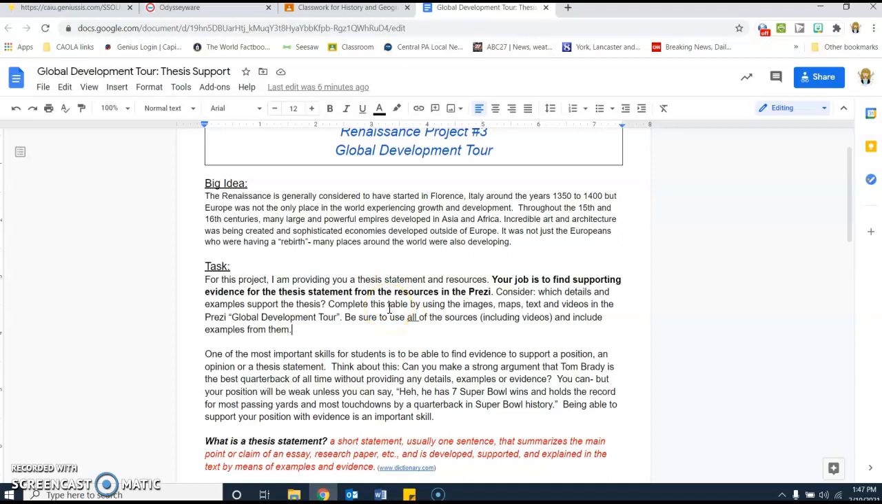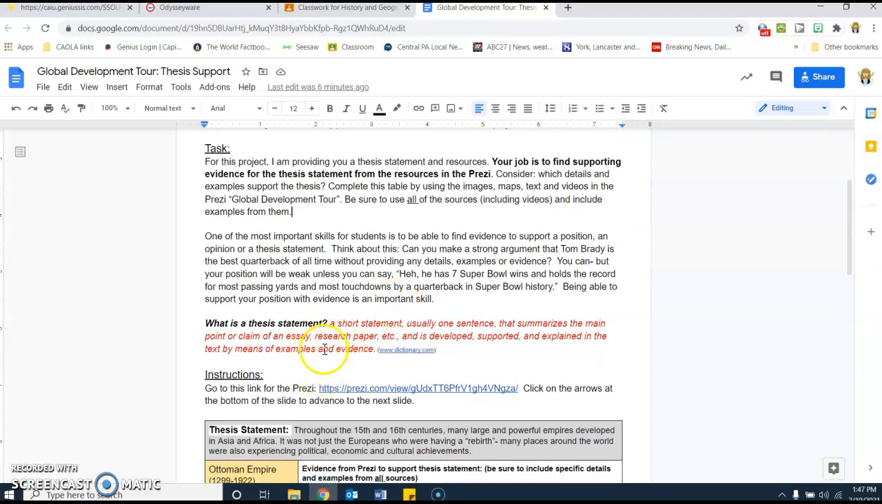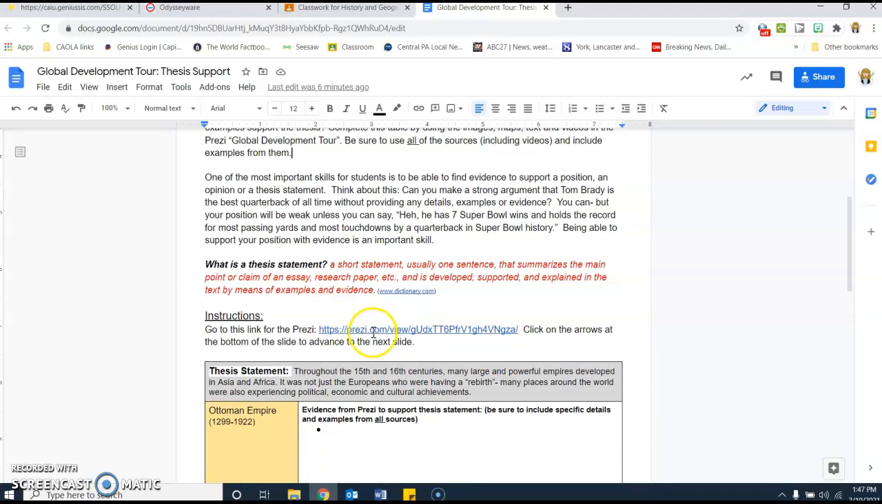So that's your task. So down here's a little explanation of what a thesis statement is in case you need a review of that. You will click on this link that will send you to Prezi. I also have that linked on Google Classroom in case you need it there. And I'm going to show you how to advance through that in a minute. Then what you should do is keep this tab open while you have your Prezi open so that you can go back and forth between the two.